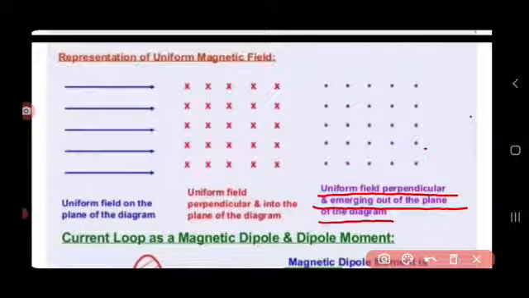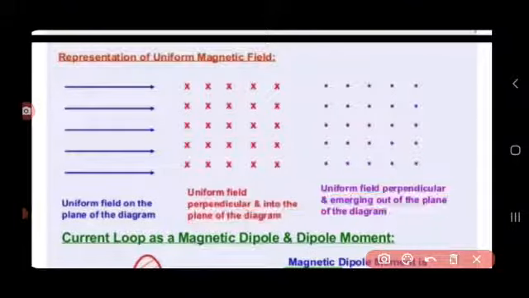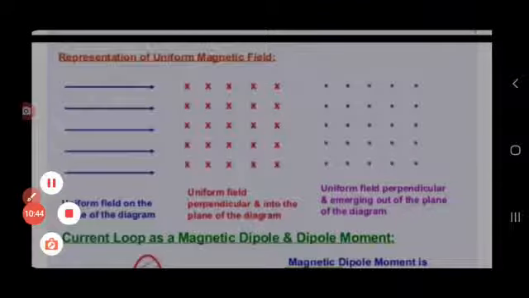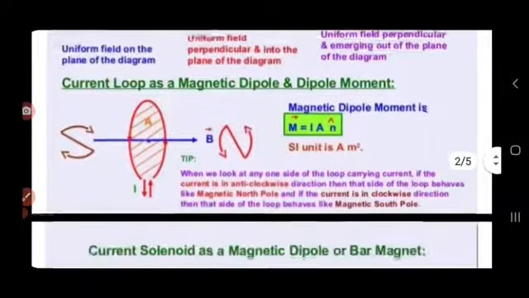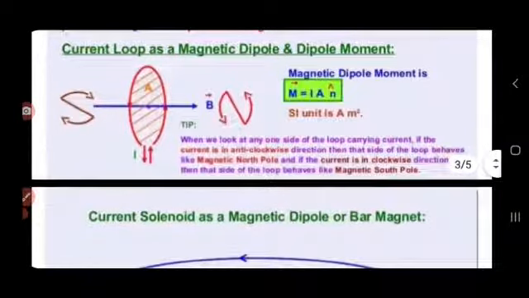Now, a current loop is also considered as a magnetic dipole. Before discussing how a current loop is acting as a magnetic dipole, we first need to know about the magnetic dipole. See, di means two, and a magnetic dipole is the arrangement of two equal and opposite poles separated by a small distance. Let us consider this diagram.